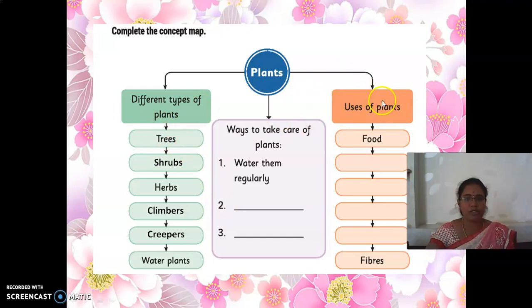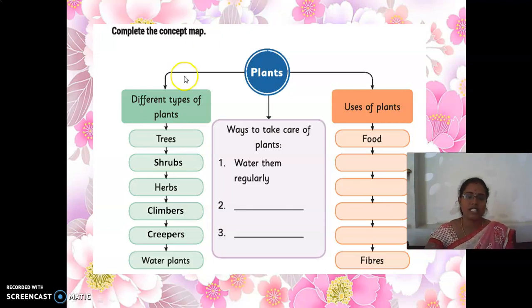Before we go to uses of plants, we are going to do ways to take care of plants. What are all the ways we have to take care of the plants? That you have to tell. First, they have given: water them regularly. Yes, if we are going to grow a plant, first we have to water them regularly. Pouring plenty of water is also not good. We should give only as much water as the plants need.